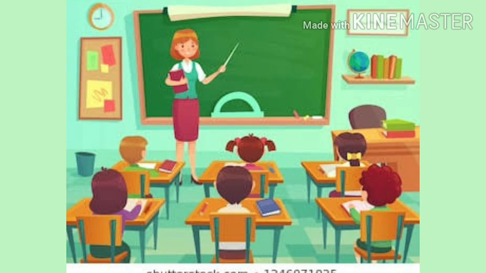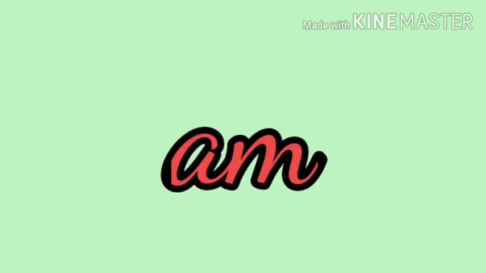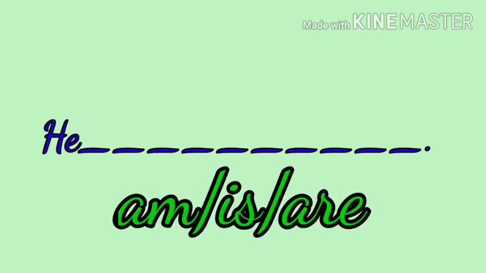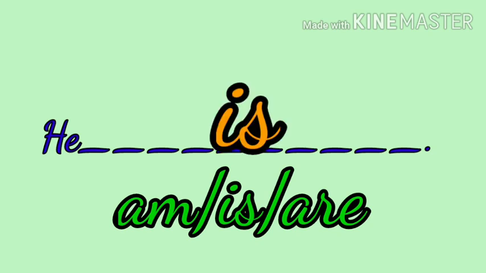Now I will ask you some questions, okay, and you have to answer them. So tell me, who is the best friend of I? Tell me. Yes, this is am, and the spelling is A-M. Yes. Now tell me, with he, what will come? Am, is, or are? Yes, this is is. So the spelling is I-S.